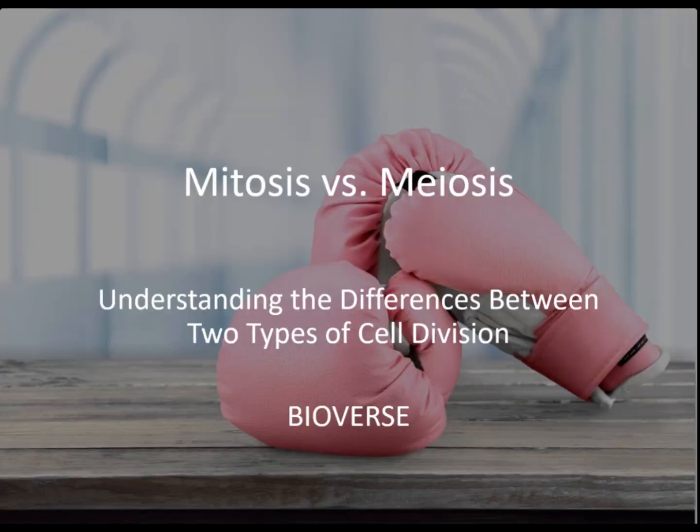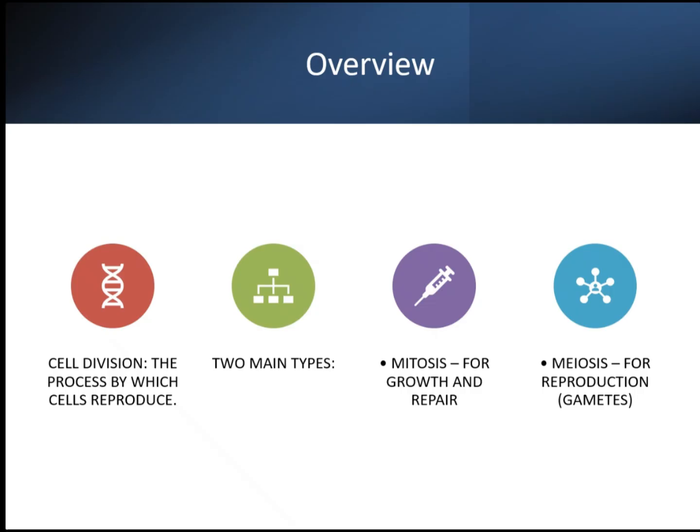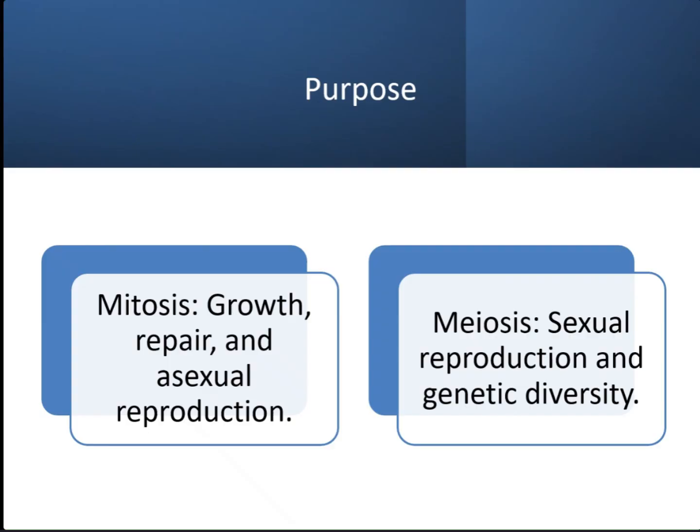Mitosis versus meiosis. Understanding the differences between two types of cell division. By Bioverse. Cell division: the process by which cells reproduce. The two main types: mitosis for growth and repair, then meiosis for reproduction, gametes.